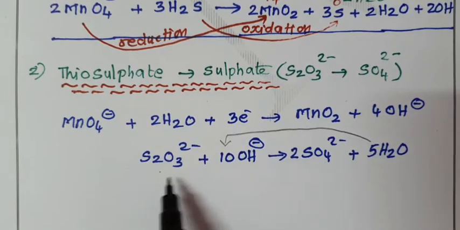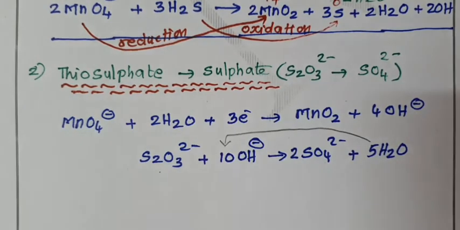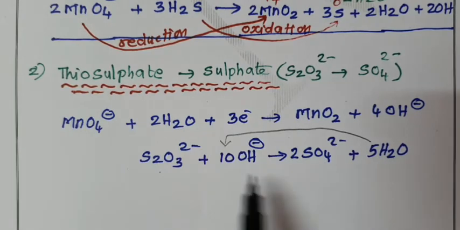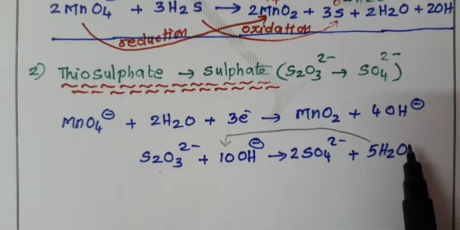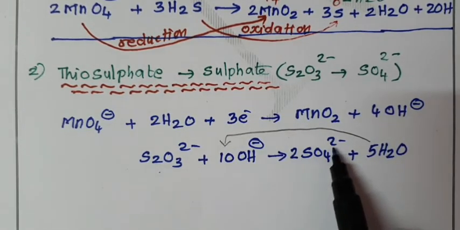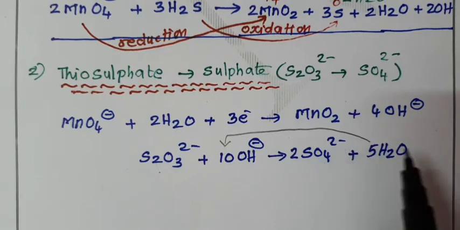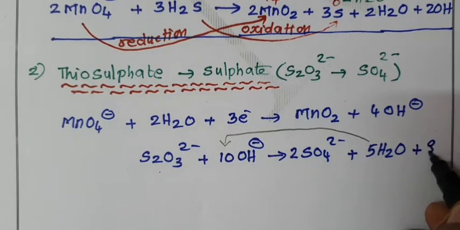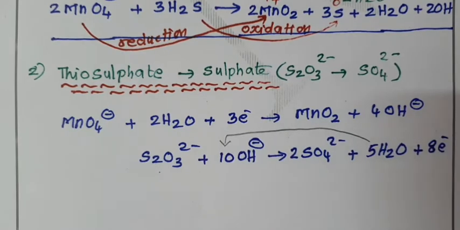Elements are balanced, oxygens are balanced, hydrogens are balanced. Now come to balancing charges on both the sides. Left hand side we have 2 minus 10 minus 12 minus. Right hand side also should be 12 minus. So here 2 into 2 minus are equal to 4 minus. Remaining we require 8 minus. That 8 minus is balanced by adding 8 electrons.